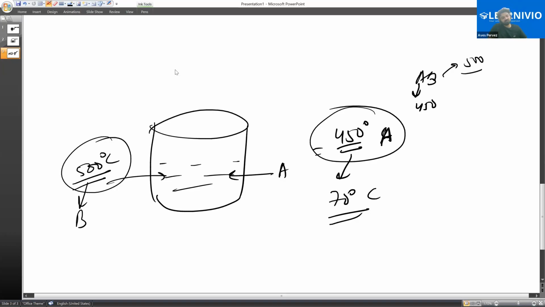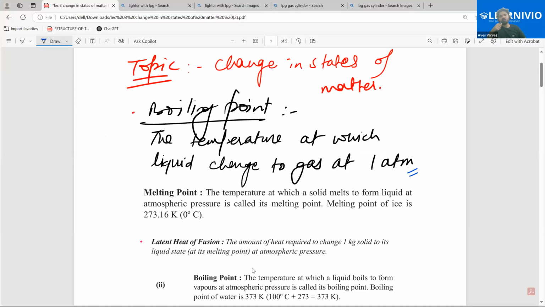Understood? Yes, sir. Sir, are we also going to learn about the conversion of the Celsius scale? Or will we learn it later? It is here, you can check it, it is written here, see.